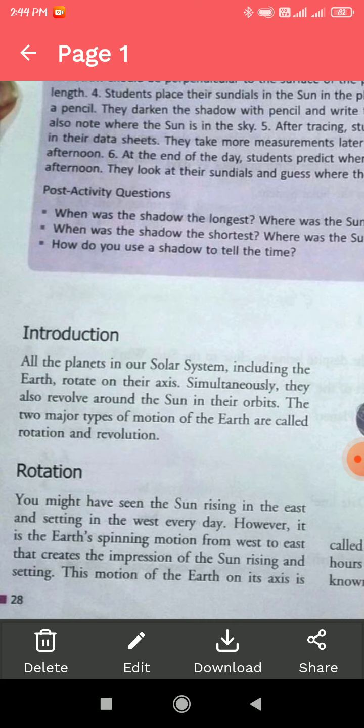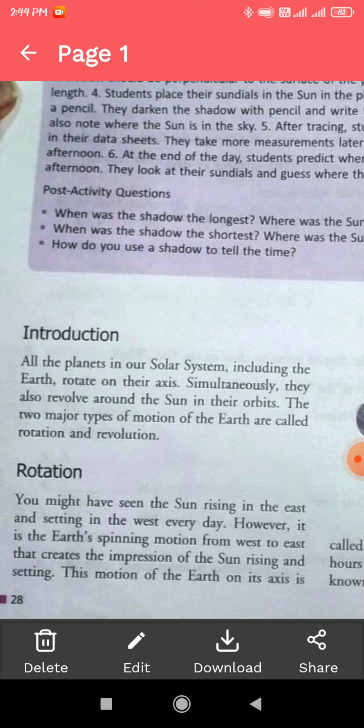Well, rotation. You might have seen the Sun rising in the east and setting in the west every day. However, it is the Earth's spinning motion from west to east that creates the impression of the Sun rising and setting. We have seen that the Sun always rises in the east and sets in the west every day. Why? Because of the Earth's spinning motion, because the Earth rotates from west to east.